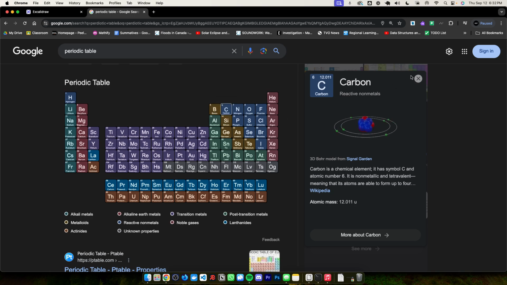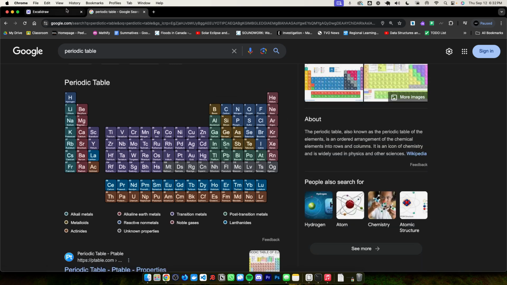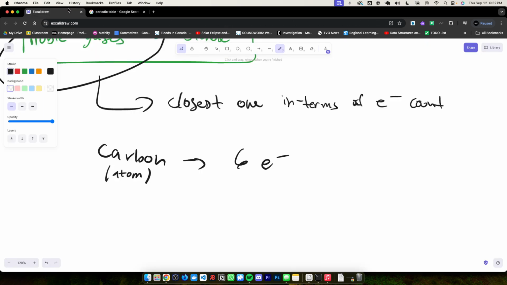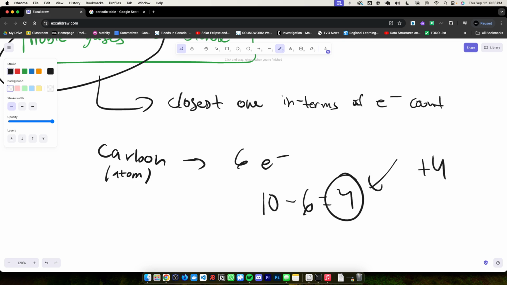So all we need to do now is 10 minus 6, and we'll get 4. That means we need to add 4 more electrons to our atom for it to be considered a stable element. All right.